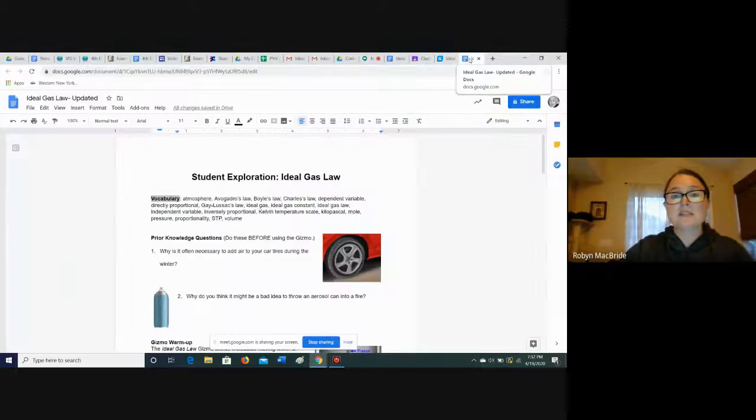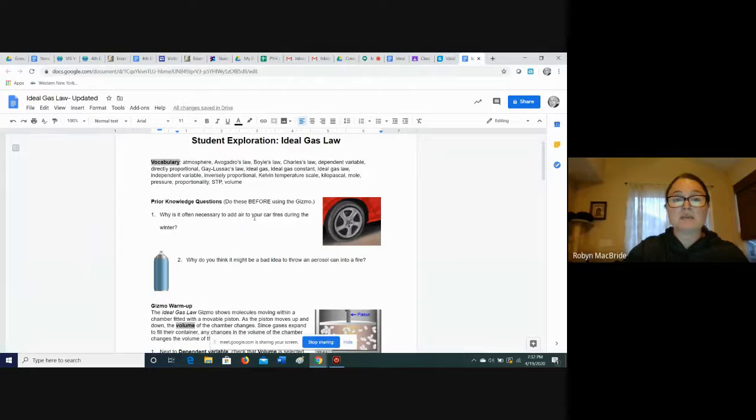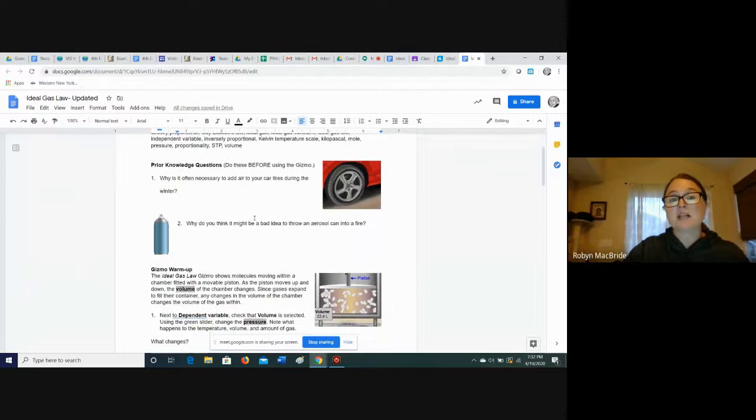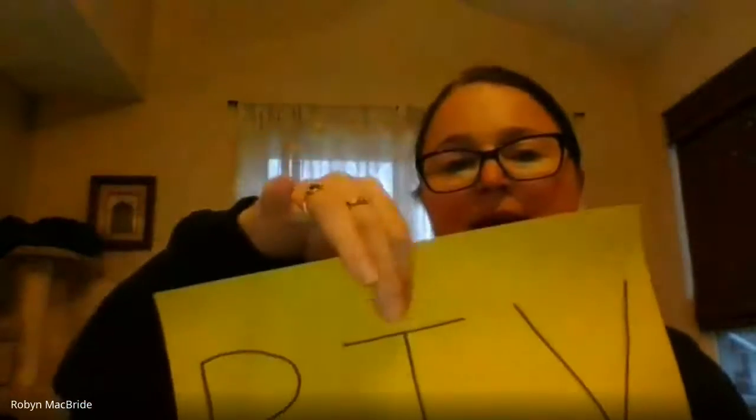So this is the lab that we're going to take a look at this week. Here's some vocabulary that you might be interested in, but there's a couple of prior knowledge questions. The first one says, why is it often necessary to add air to your car tires before the winter? So what's happening there? What's happening to the temperature? I'll keep the pressure the same.